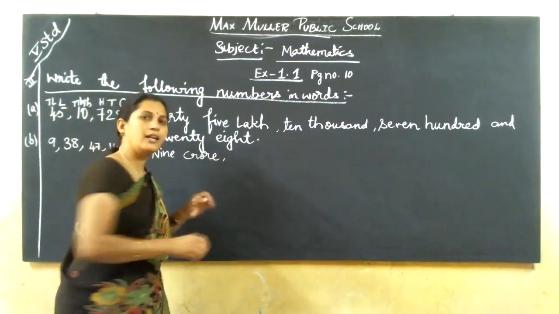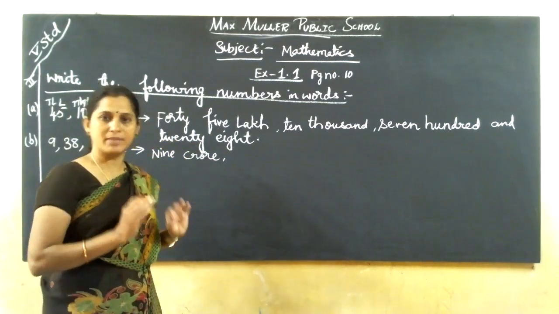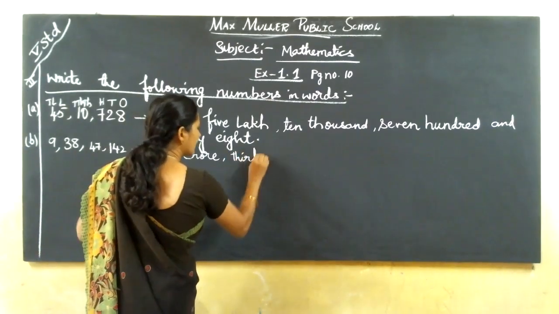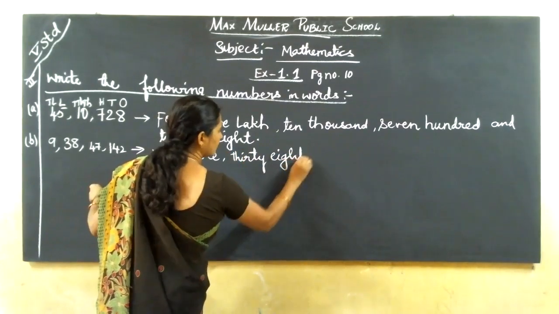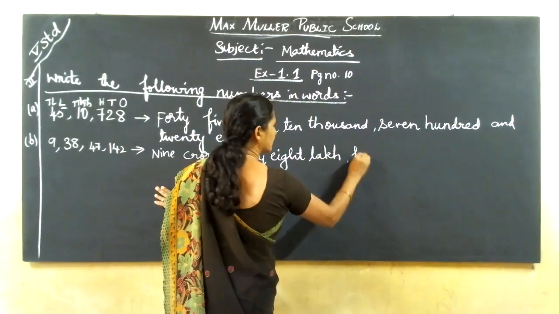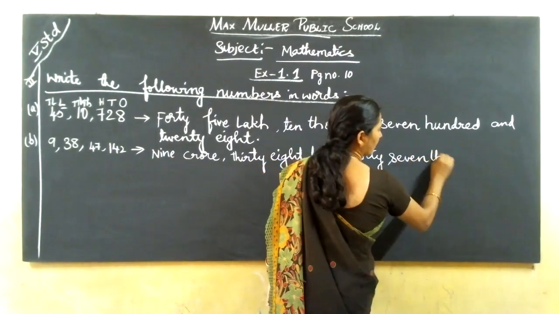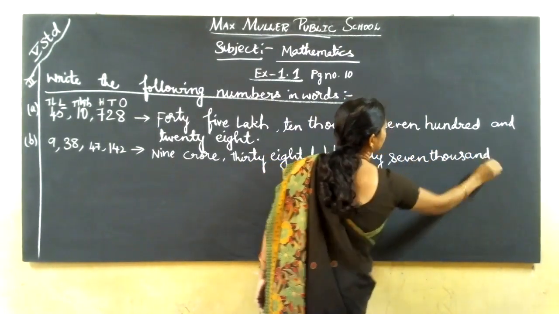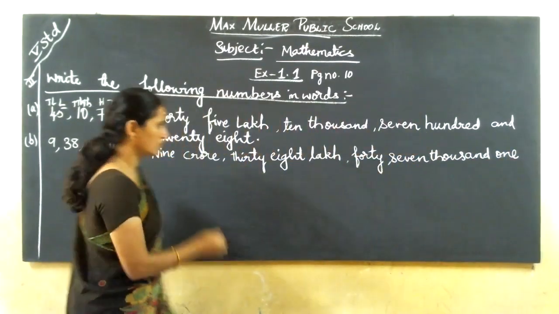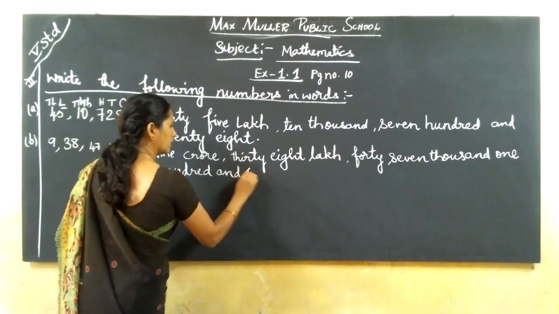So listen to this properly, keep it in your mind and don't make mistakes. 9 crore, 38 lakh, L-A-K-H lakh, 47,000, 47,142.